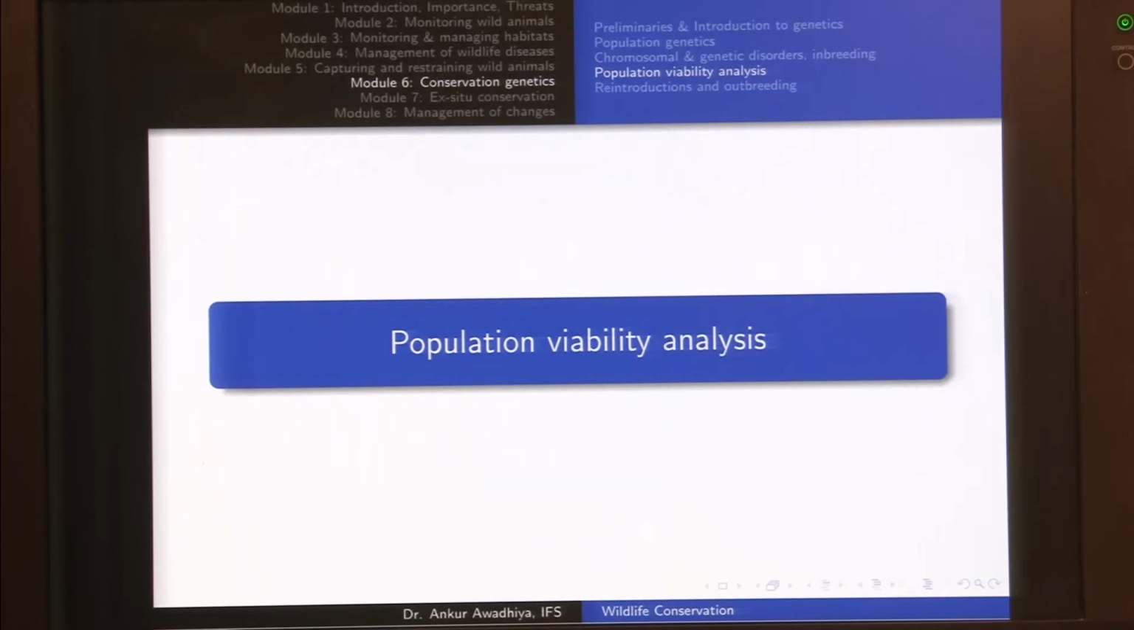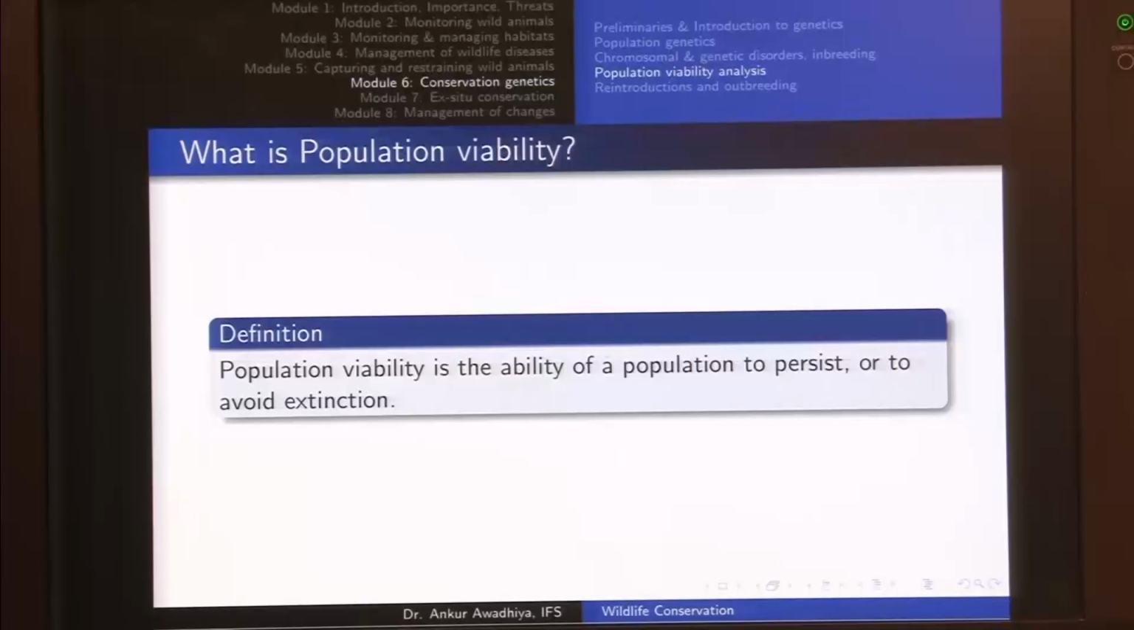Namaste. In today's class, we will have a look at population viability analysis, or an analysis of the viability of a population. Now, population, as we have seen before, is a collection of individuals of the same species that are residing in the same area, that are interbreeding amongst each other, and that are separated from any other such similar group of species. So, let us begin with population viability.